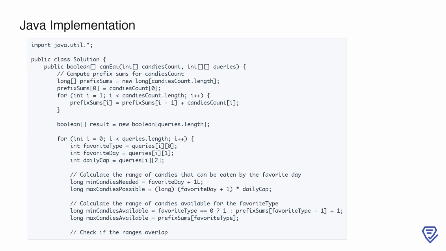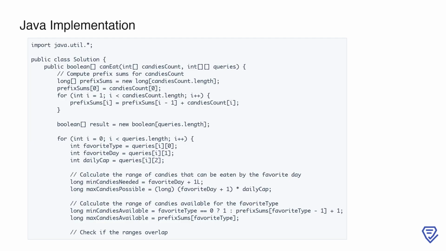Here, we start by importing the necessary packages and defining the solution class. The main method we're implementing is canEat, which takes in two inputs, an array candies count representing the number of candies for each type, and a 2D array queries that holds the favorite type, favorite day, and daily cap for each query. The first step in the method is to compute the prefix sums for candies count. This helps us efficiently determine the cumulative number of candies up to a specific type. We initialize a prefix sums array, where the first element is set to the number of candies of the first type. Then, we iterate through the rest of the candies count array, updating each position in prefix sums as the sum of the previous value and the current candy count.